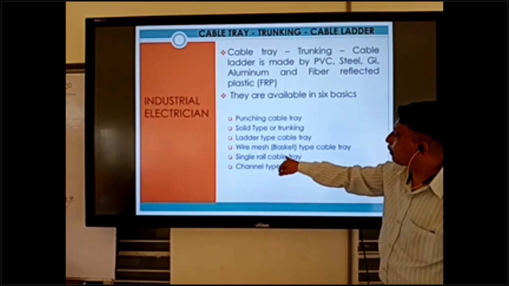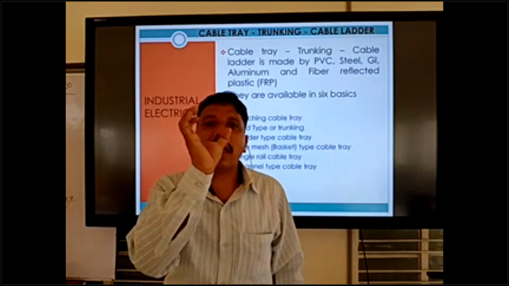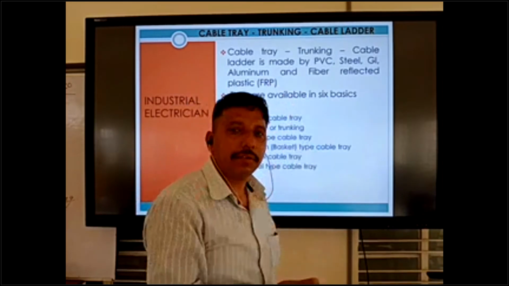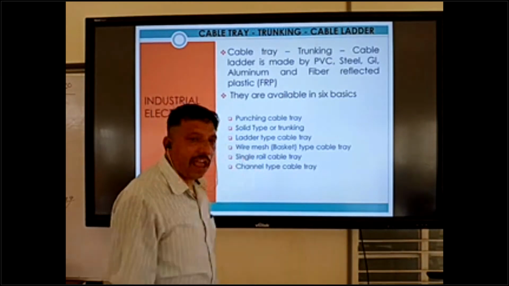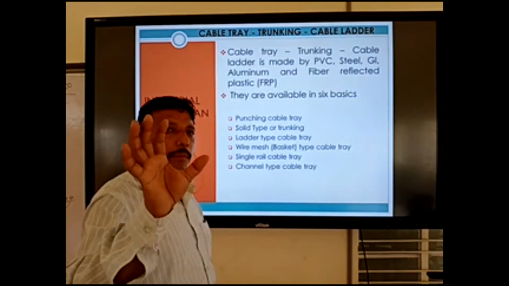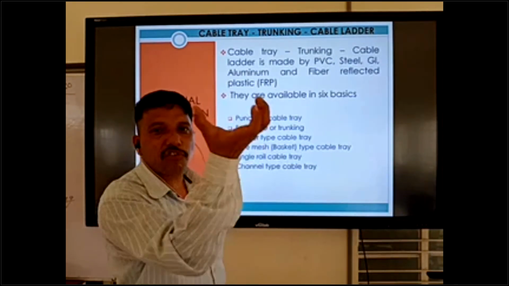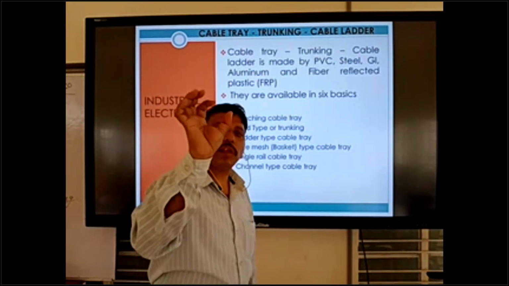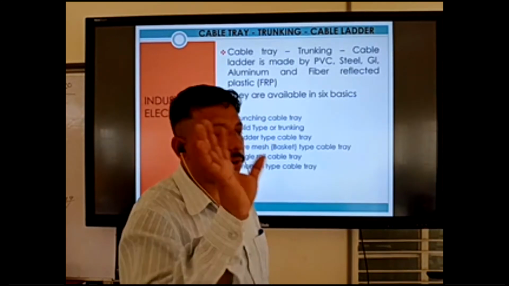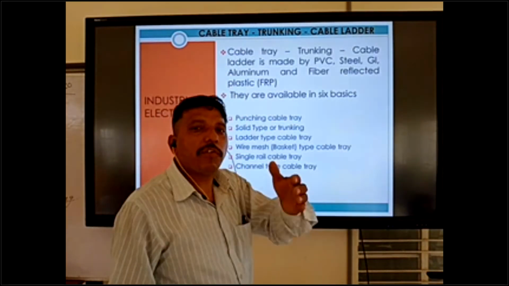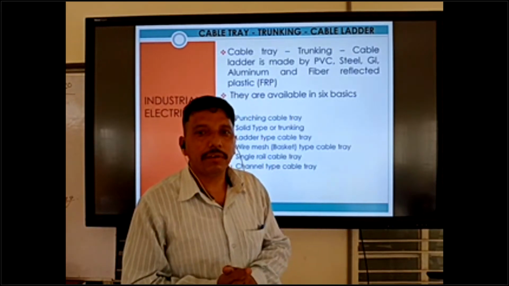Okay, and single rail cable tray. This is single and small, coming like a channel. This one is not used in the Gulf, but this is the basic type. In India, Pakistan, Bangladesh, we can use this small type. Only small cables go through this one. We cannot use it in the Gulf because one project has so many cables coming.